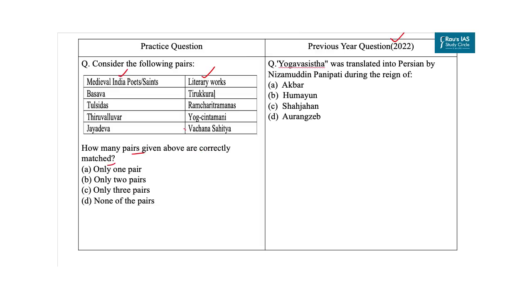Now, Vachana Sahitya was composed by Basava in Kannada language. So our first pair is incorrect and fourth one is also incorrect, as Jayadeva composed Gita Govinda. Next, Ramcharitmanas was composed by Tulsidas in Awadhi language. So this pair is correct. Next, Thiruvalluvar wrote Tirukkural in Tamil language and Ramananda wrote Yoga Chintamani in Hindi. So only one pair is correct. So our answer is option A. Answer of this PYQ is option A.